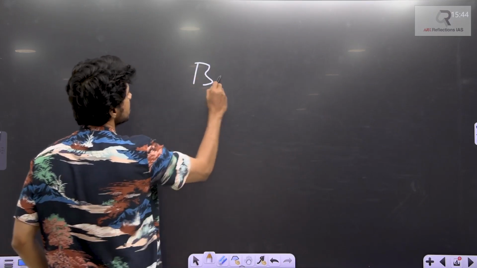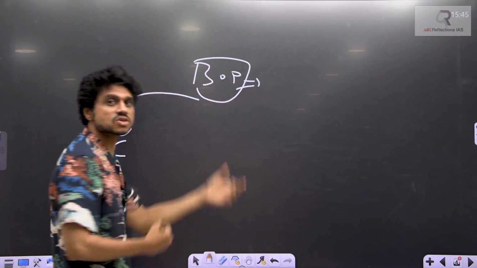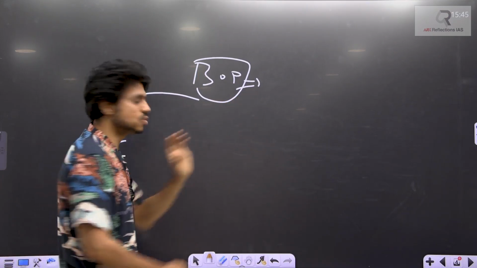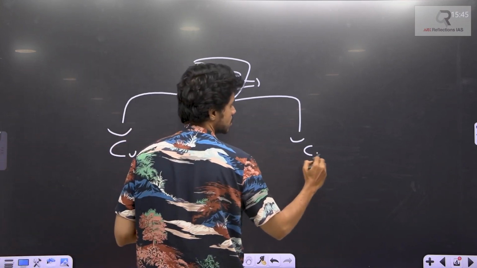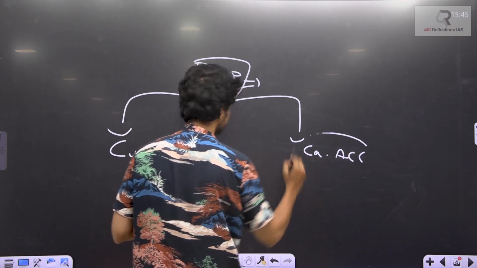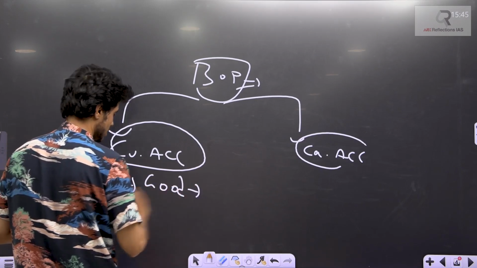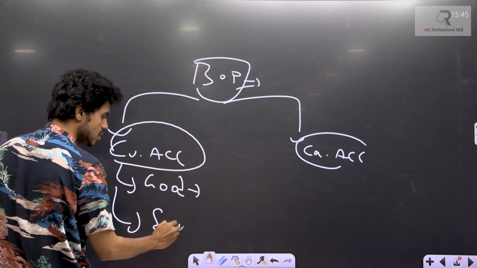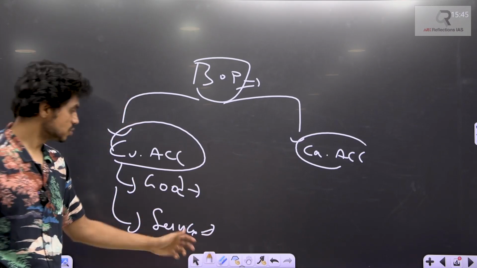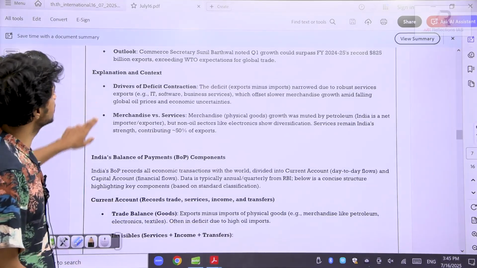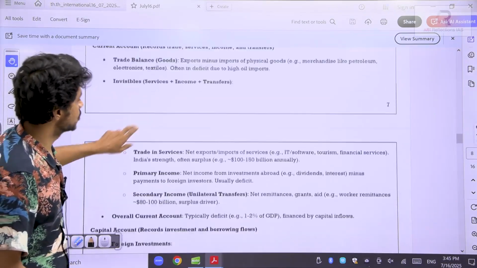Okay, within the BOP, this is recording the transactions of that particular year, both incoming and outgoing. So you have the current account and you have the capital account. Within the current account, you have goods, which is called merchandise, and then you have services. Not just these two things, you also have the returns of our NRIs. Net income receipts are also included here. We call these invisibles.